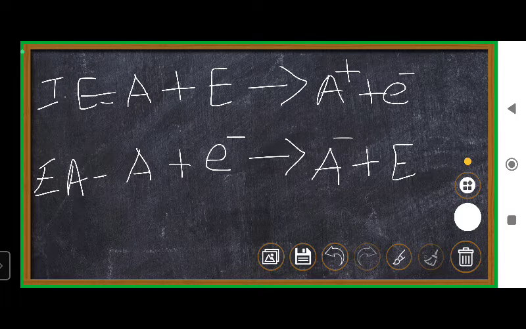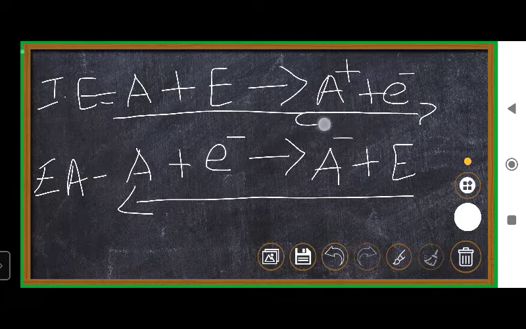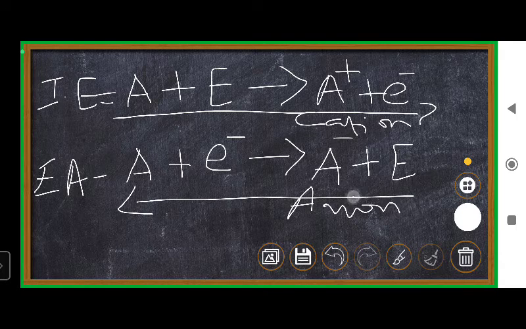What is the difference between both reactions? This reaction is the reverse. In ionization energy you are getting a cation, whereas in electron affinity you are getting an anion.